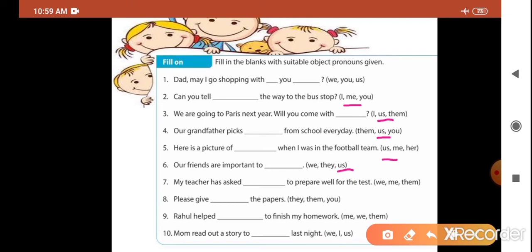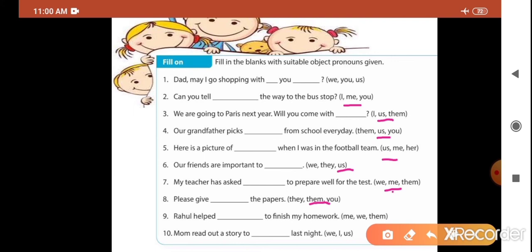My teacher has asked me to prepare well for the test. Your correct answer is me. The teacher asked me to prepare well for the test. Please give them the papers. Very good. The correct answer is them.